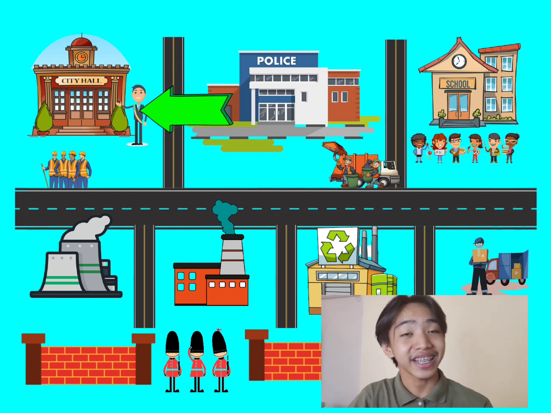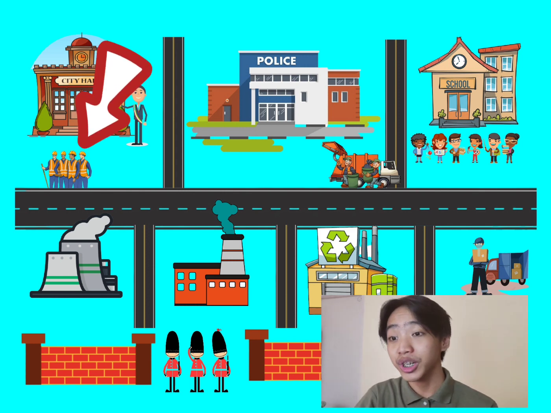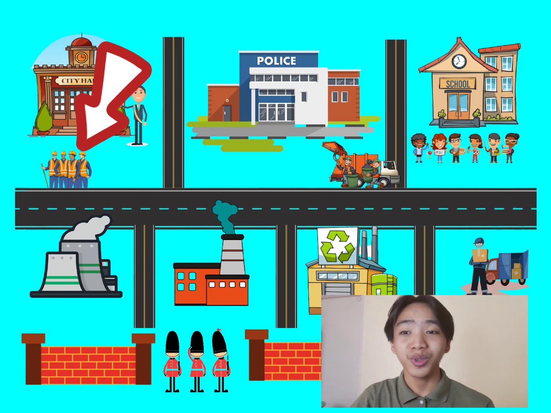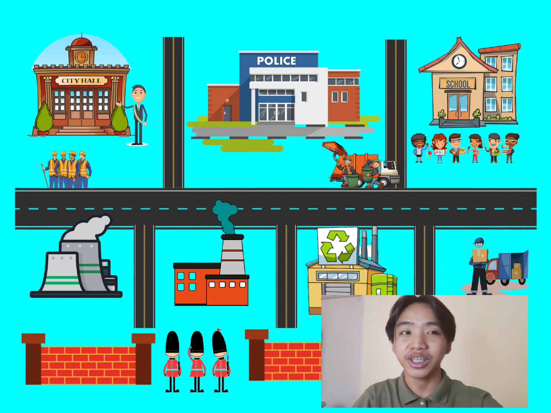We can also see the city mayor, which represents the chromosomes that help ensure the DNA is replicated and distributed appropriately during cell division. We can also see here the workers, which represent the protein, and they do most of the work in cells. They are important in the structure, function, and regulation of the body.